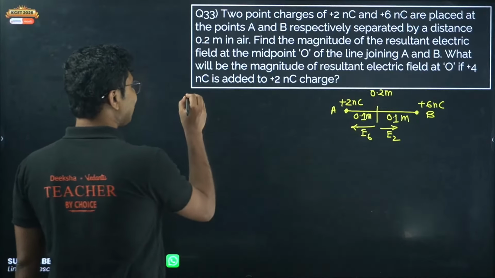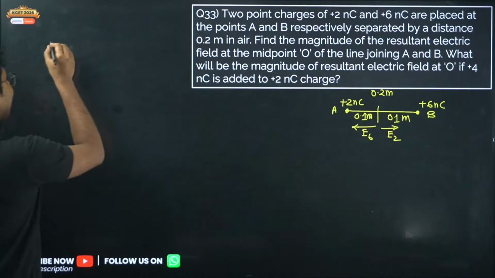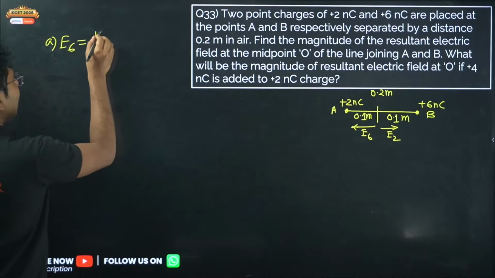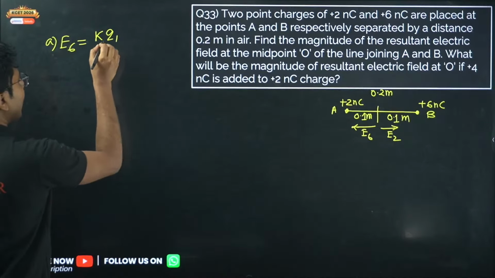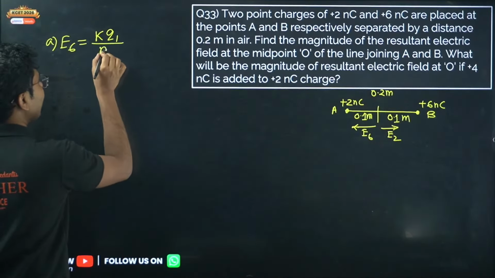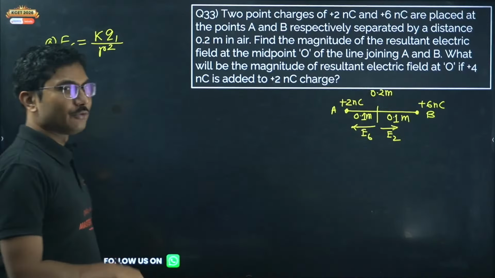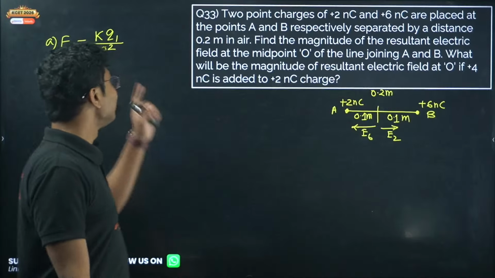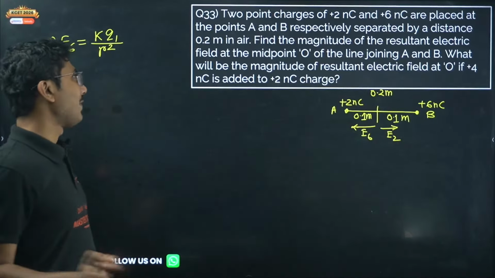So first part A, E6 is given by KQ1. Now I am also teaching you another trick that you can use in the exam. If you start calculating everything from the beginning, that is also fine. If you use this trick, that is also okay.